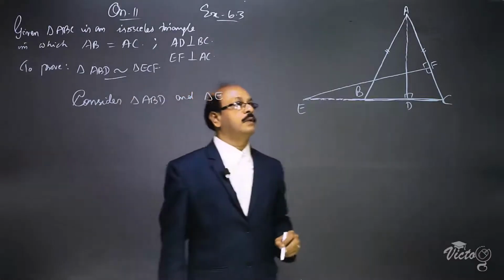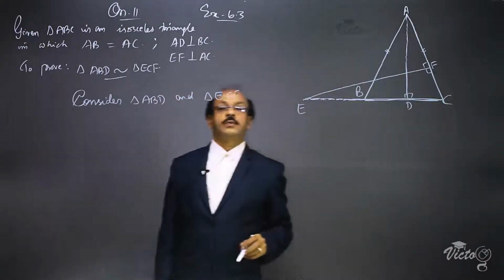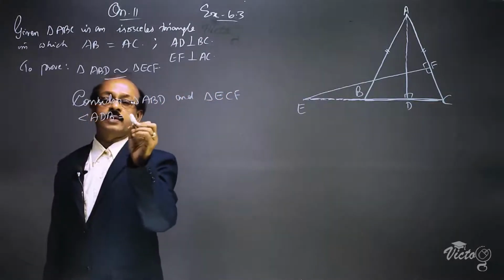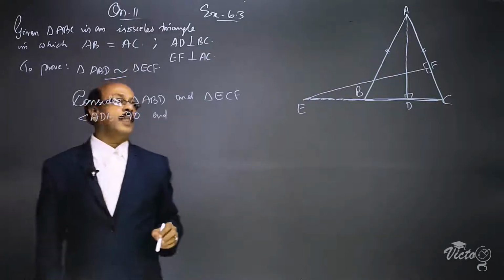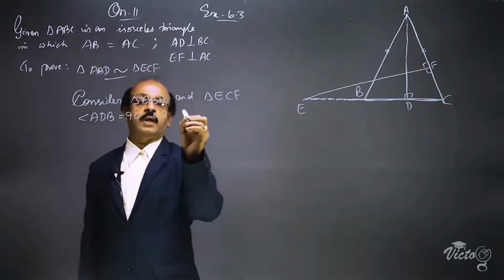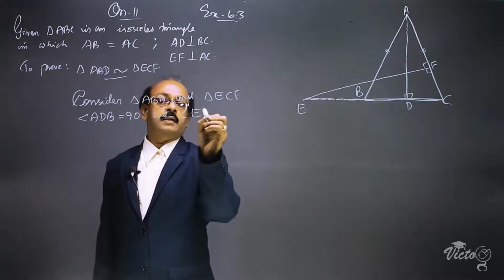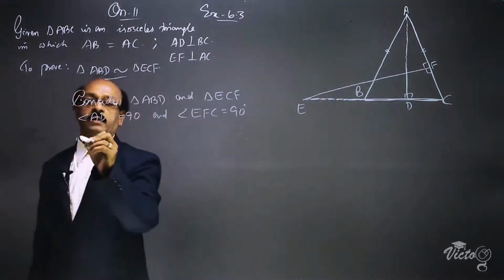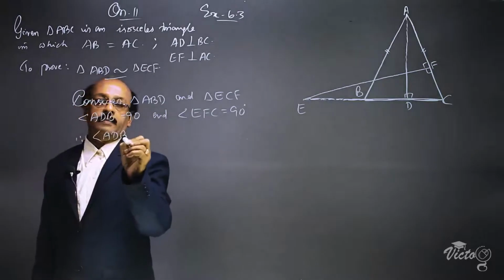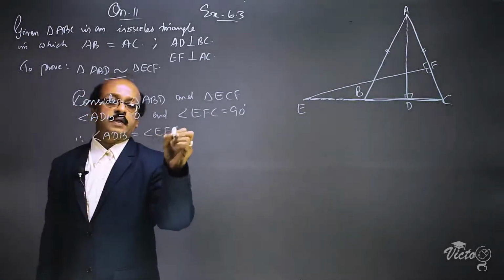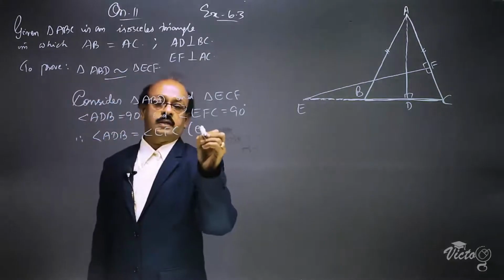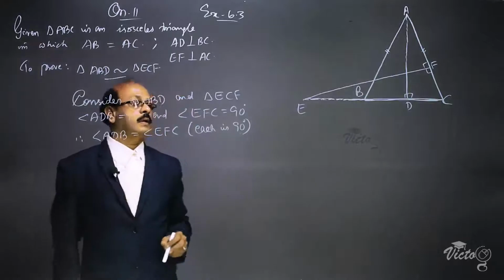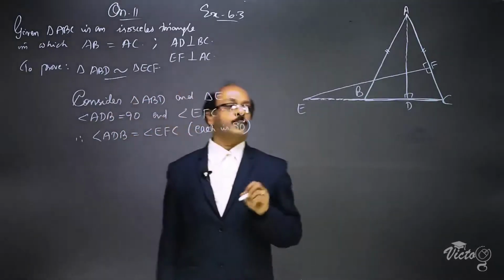In these two triangles, angle ADB is equal to 90 degrees and angle EFC is also equal to 90 degrees. Therefore, we can write angle ADB is equal to angle EFC. Reason: each is 90 degrees. One equation is obtained.